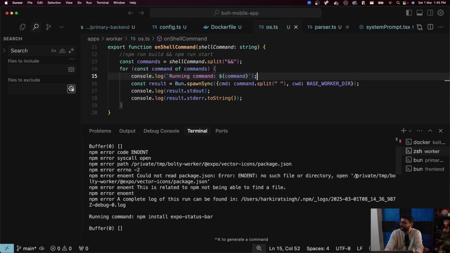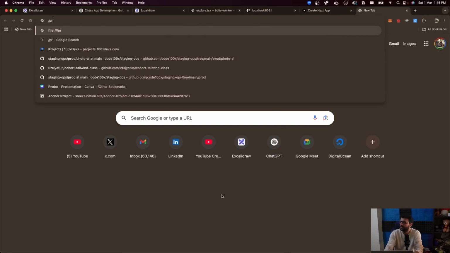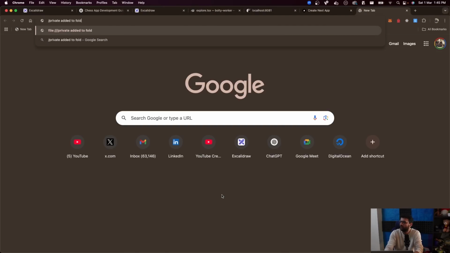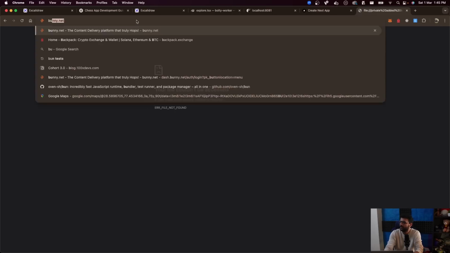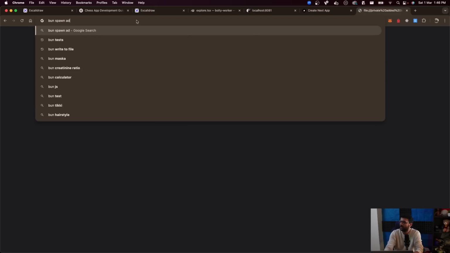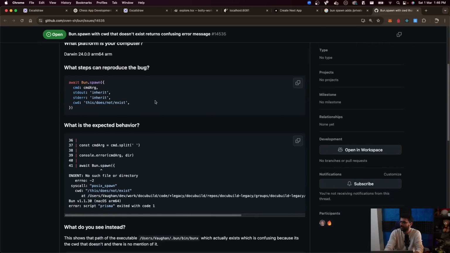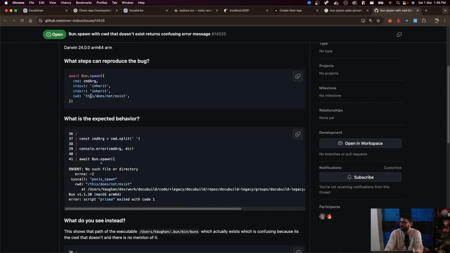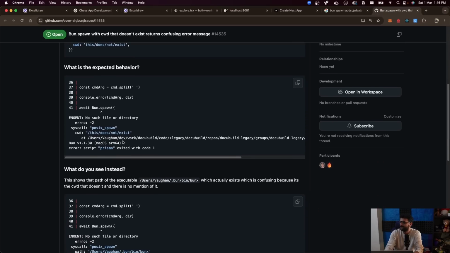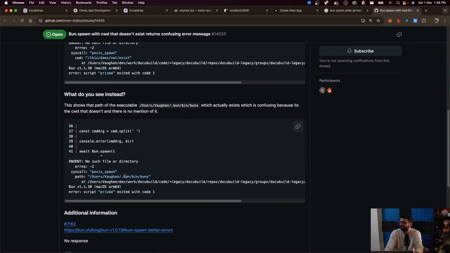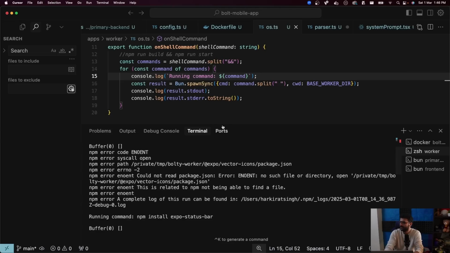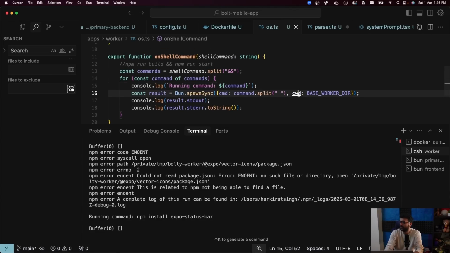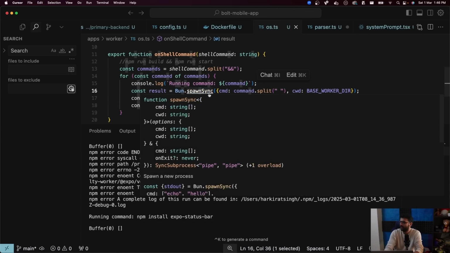Why is it trying to create it in /private/temp/ImgWorker? /private added to folder. Oh, Bun spawn adds /private to the CWD. I'm sure I'm missing something very obvious. Spawn sync.